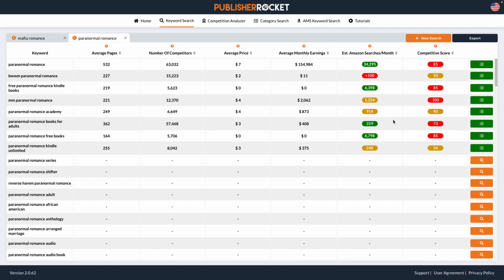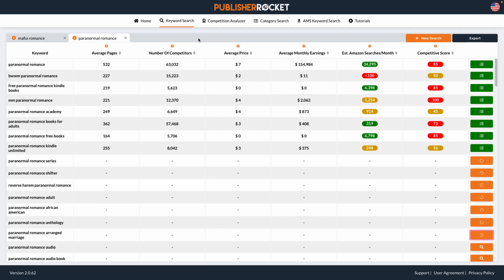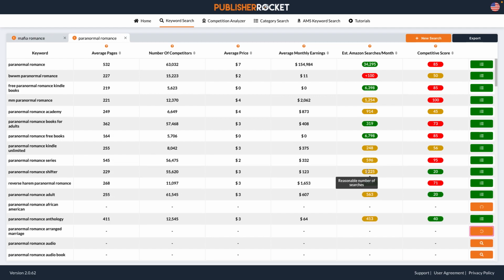I try to look for ones that are moderate, and moderate are pretty good. I try to look for a great number with moderate if I can. That's not always a thing though. So if you write small town, this here is pretty good. Paranormal Romance Shifter, 55,620. Reasonable number of searches is 1,225, which is not bad.